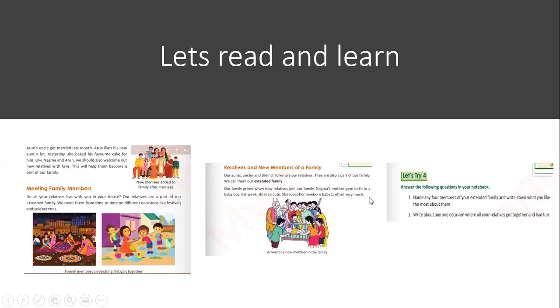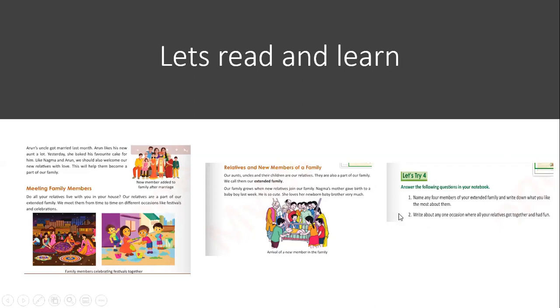So a person has come into the family and they started welcoming it, right? So these are something about the relatives and new members of a family. So we should welcome the new members in our family. We should respect them. We should really have a relation with them, and a very good relation with them. Now, there are some questions, children, and let's try four. These questions, I'll be giving them in the notebook, which you can copy down in your notebook.